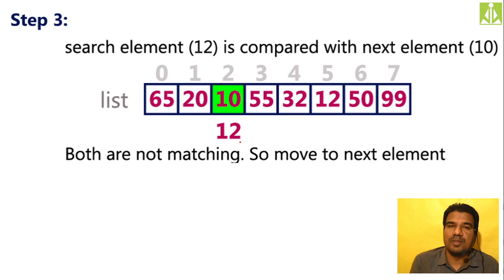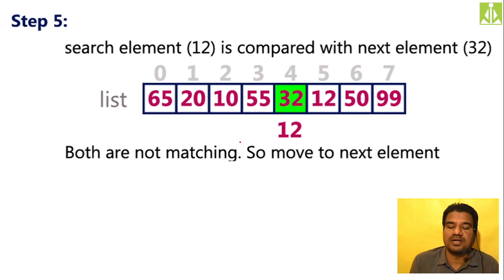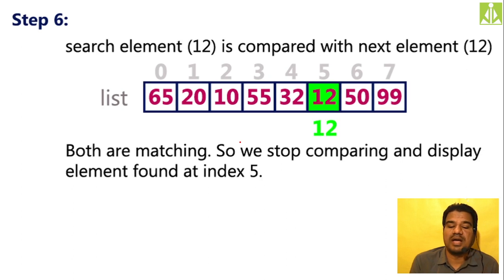10 and 12, no match, move to the next element. 55, 12, no match, move to the next element. 32, 12, no match, move to the next element. 12 and 12, there is a match. So what we have to do? Simply return that index value, that is 5. Return that index value and print a positive message that element 12 is found at index location 5 inside the list, and there only you have to stop the searching process.